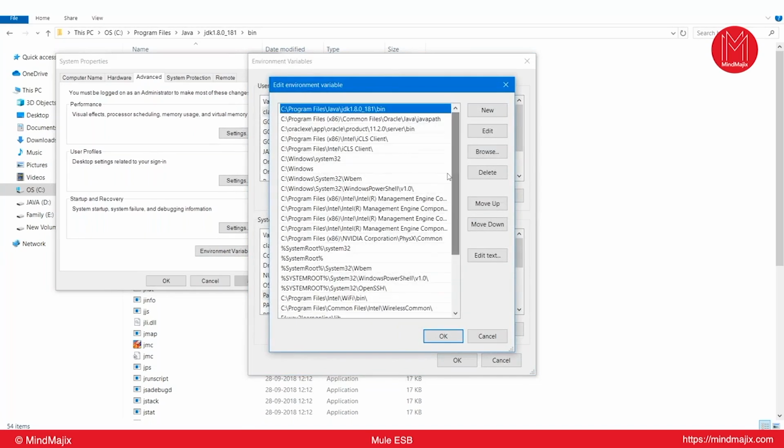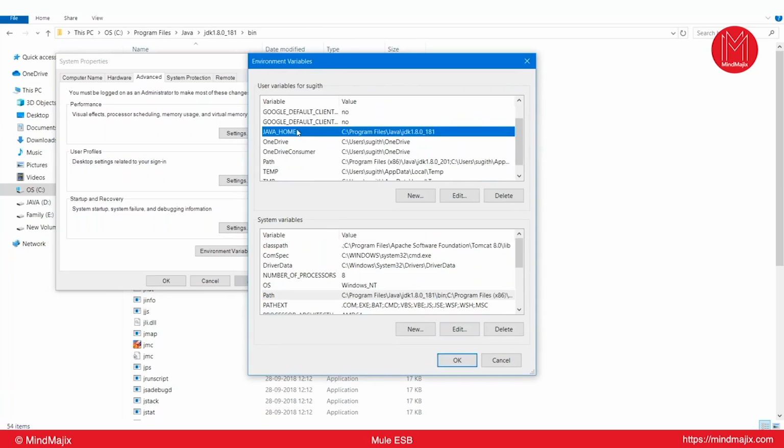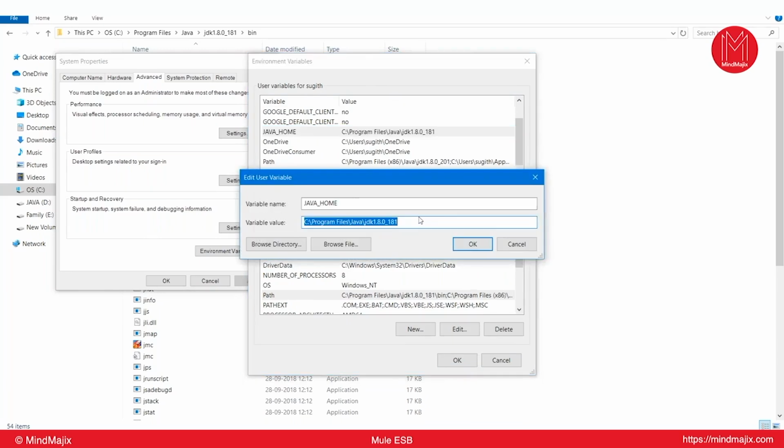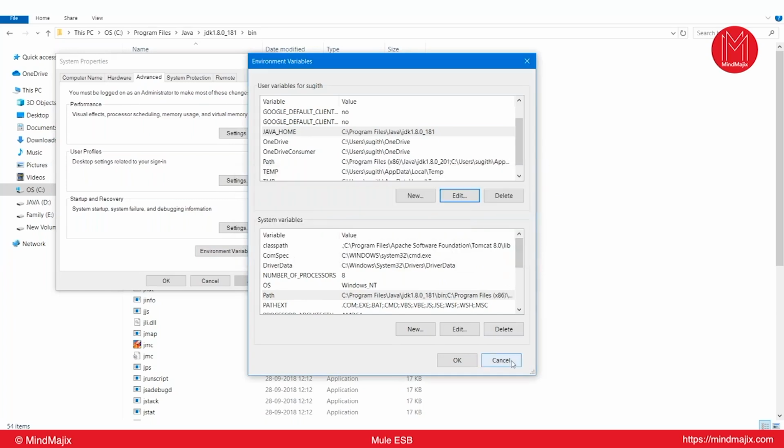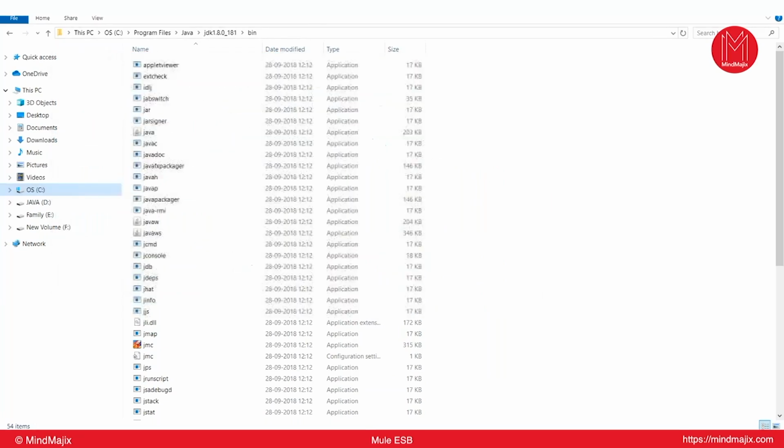Click on OK. And at user level, when you are going to use the standalone, we require JAVA_HOME to be present. So just check whether JAVA_HOME is present or not. If it is not, as usual, you need to create a new one, and it should point to the JDK instead of the JDK bin. This time it should point to the JDK only. So what you can do is paste it and remove the slash and bin. That's it. It should point to the JDK. These are the two changes you need to do, and these are the two settings you need to enable in your environment variables. Then start opening this Anypoint Studio.